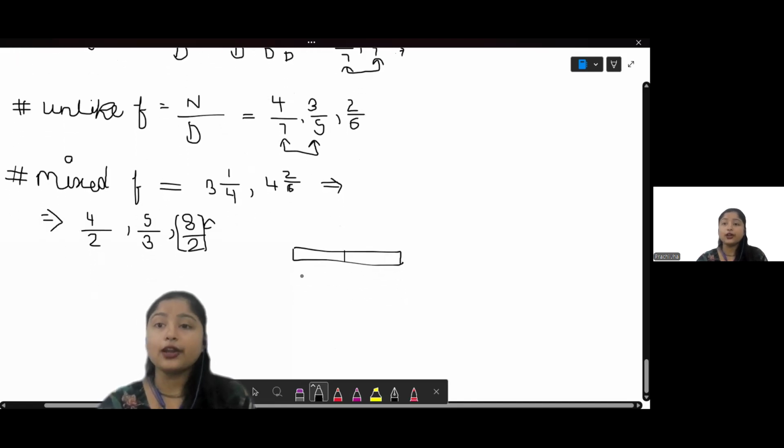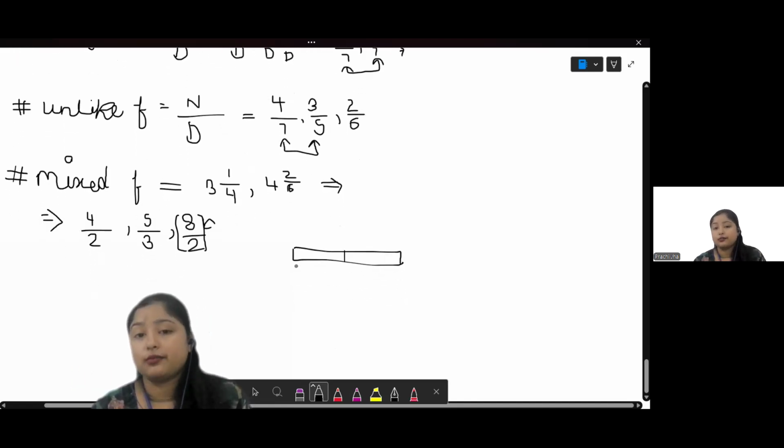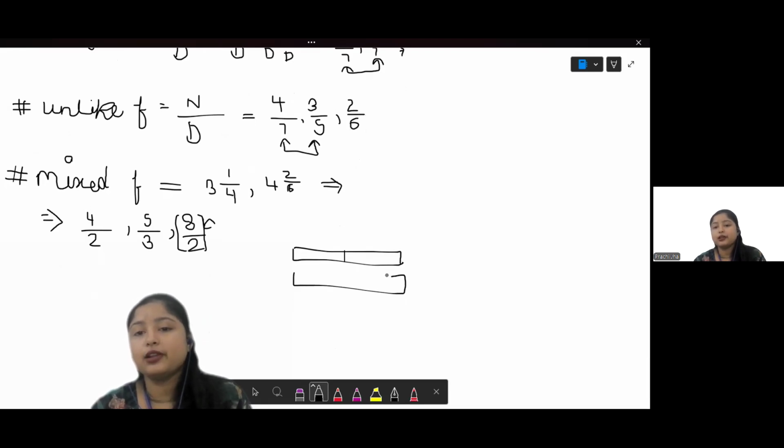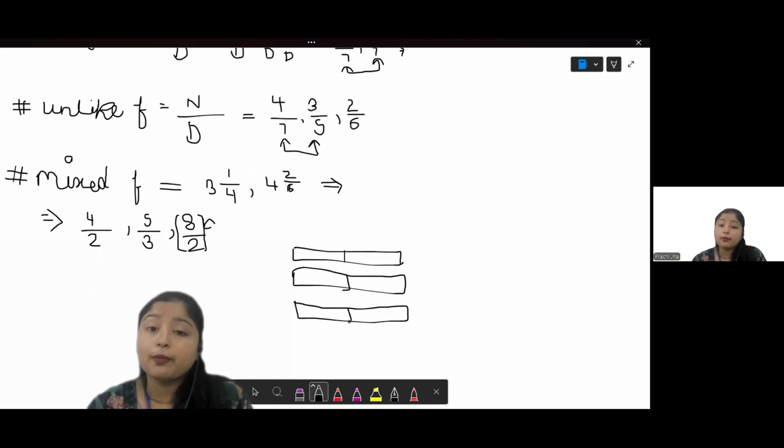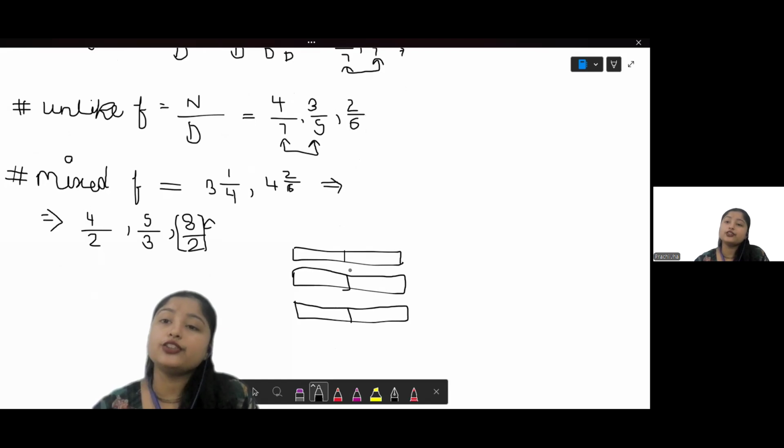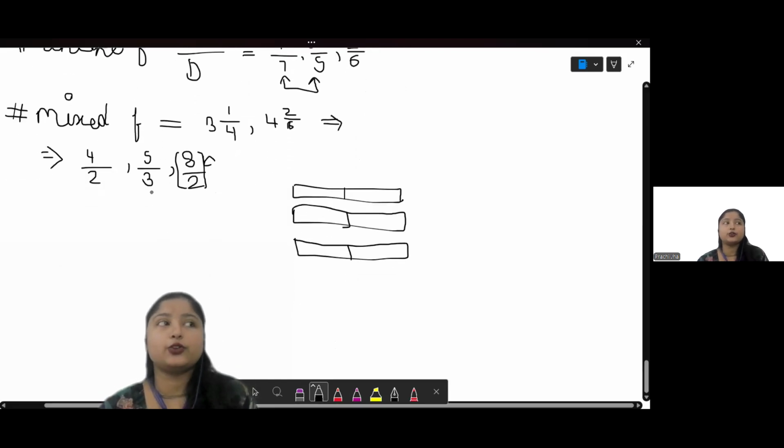But we can't draw it in one bar. But can't we do it in multiple bars? For example, the total number of portions is fixed. That is 2. So let's just try to make more bars until we reach 8 by dividing it into 2 portions each.